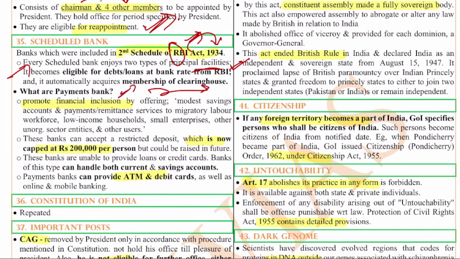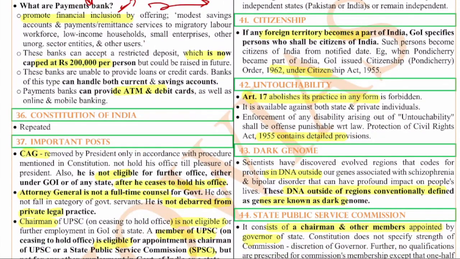So payment banks, this is basically for financial inclusion. As the name suggests, they are payment banks. So here only payments banking will be done. They do not include all types of banking activities, like the issue of credit cards. They can issue only debit cards. That is another thing with payment banks. This is basically after the suggestion of the Nachiket Mor committee. Another important thing is the maximum deposit is 2 lakh per person. That is the maximum that a person can deposit. And as I said, they cannot give credit cards.